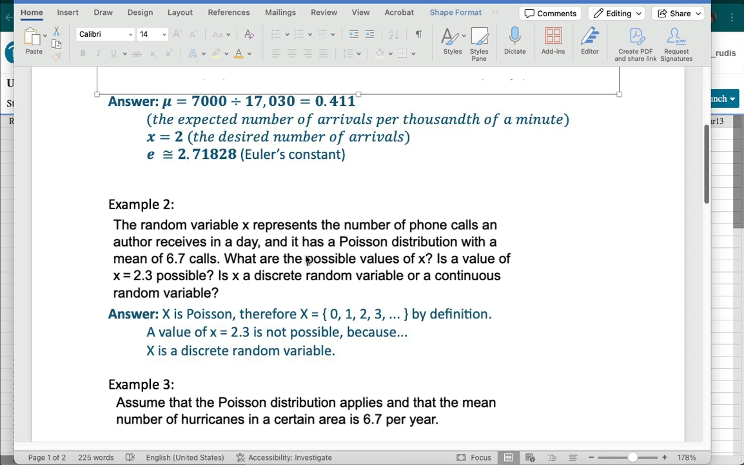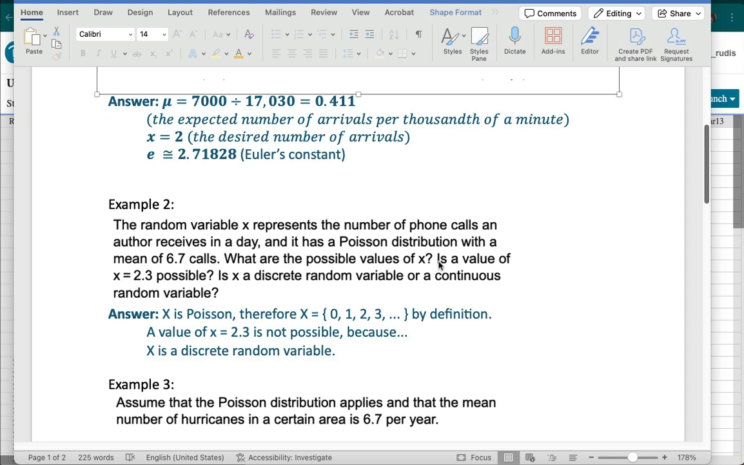So the first question was, what are the possible values of X? That has nothing to do with the 6.7 here. X is Poisson, so we're being told that it's a Poisson distribution. Therefore, X has to be, in brackets, 0, 1, 2, 3, etc., etc. So you need 3 dots after that. There is no upper limit to the values of X. X starts at 0, and it counts by whole numbers on up to infinity. And that's just what X is by definition of what the Poisson distribution is.